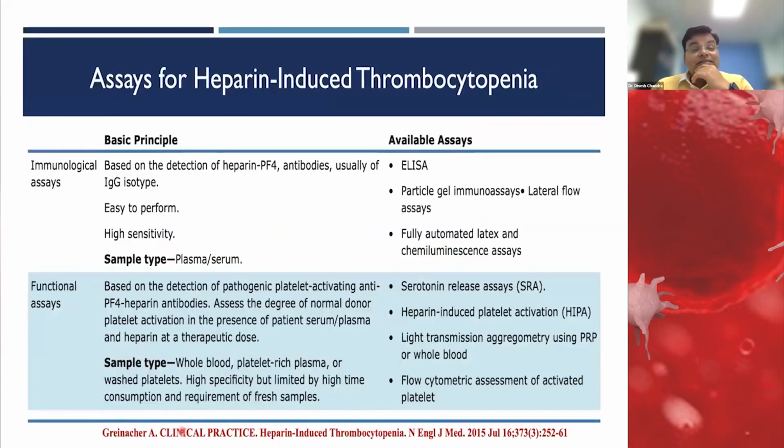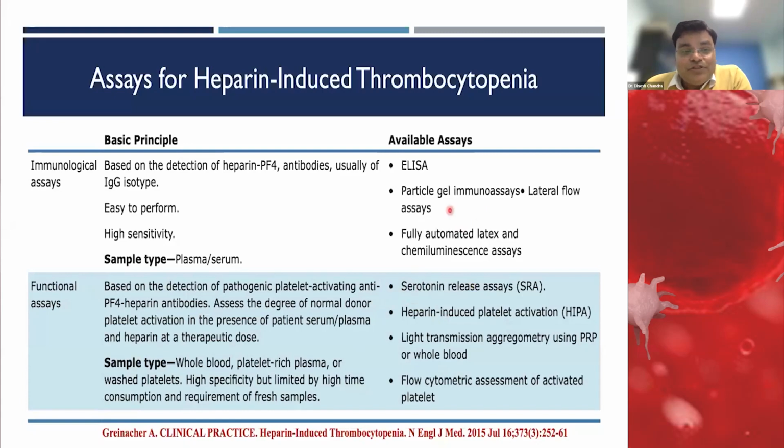And there are two types of assay to confirm it, either immunological assays or functional assays. The gold standard assay is the serotonin release assay, but it is very difficult to find radioactive material in your lab, and it is done only for research purposes. That is the major limitation. Heparin-induced platelet activation you can do, but again variability and reproducibility are the problem.